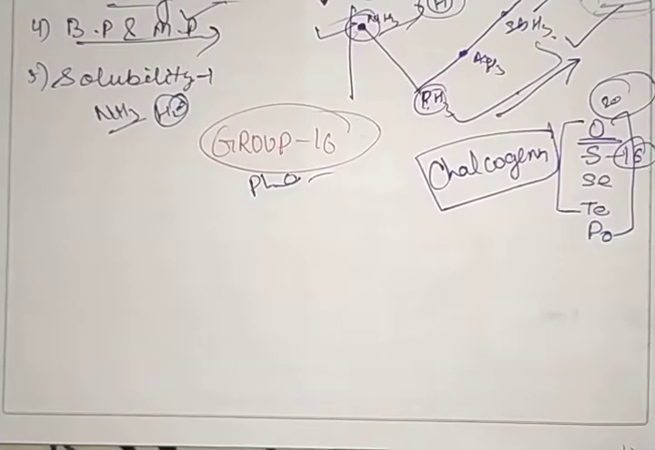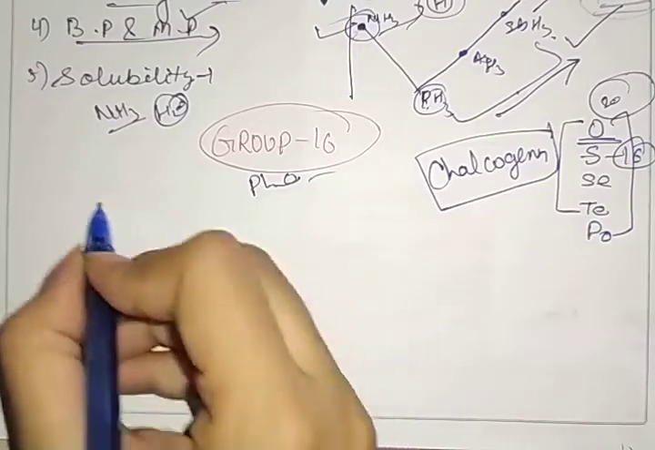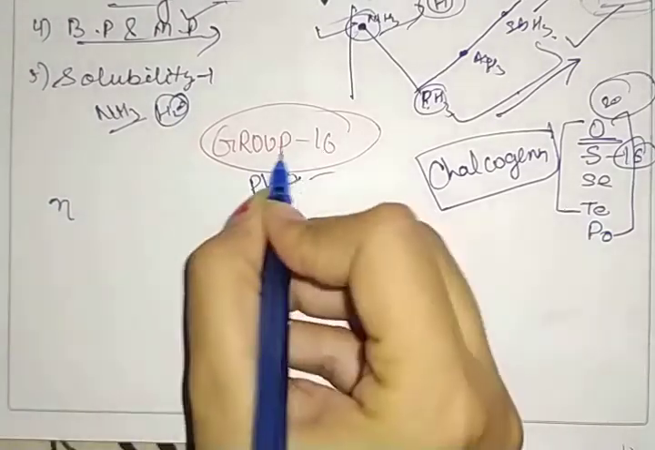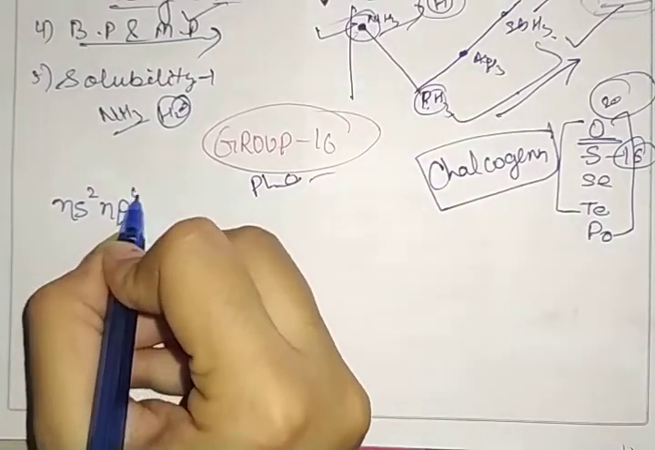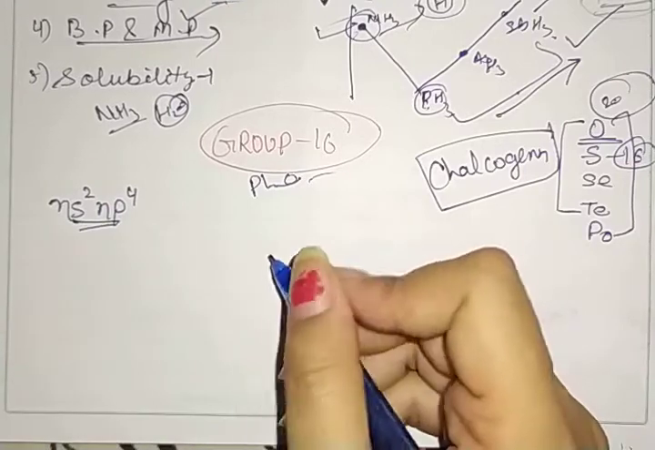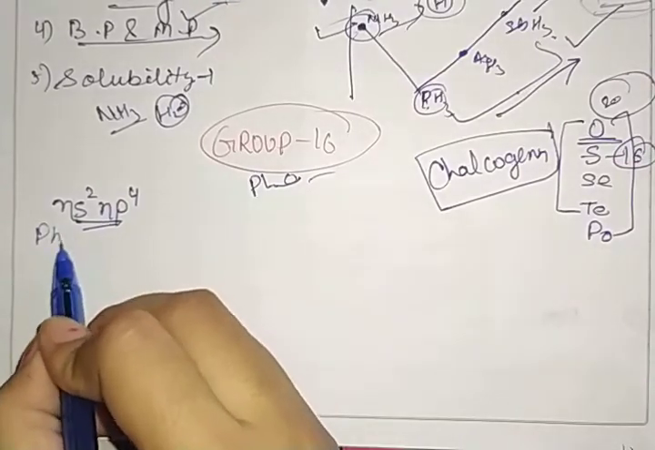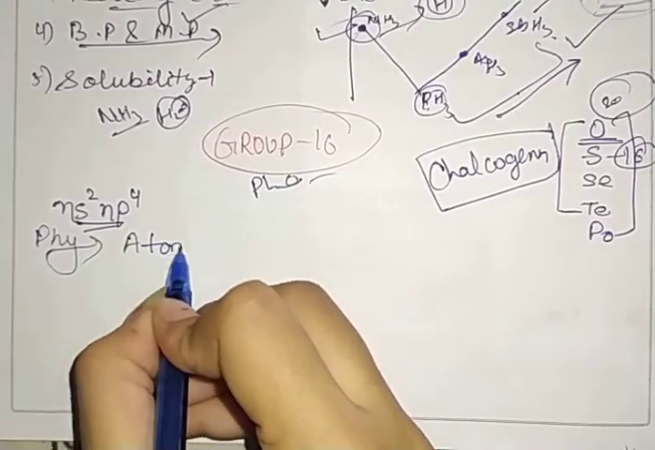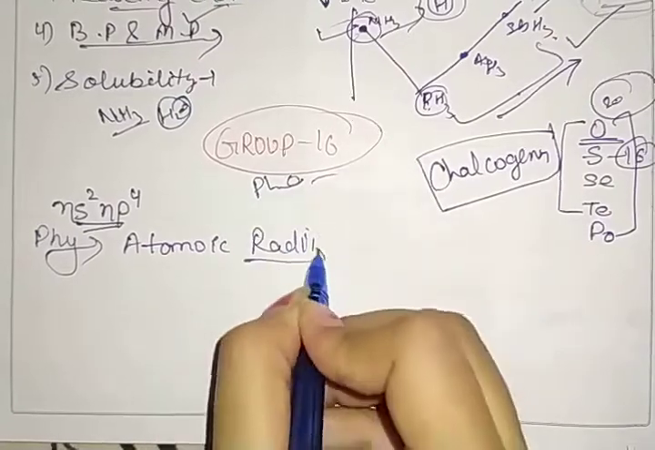Now again, if we are talking about general properties or characteristics, the first one is electronic configuration. The electronic configuration for group number 16 is ns2 np4, so 4 electrons are in the p subshell. Next, if we are talking about physical properties, the first point is atomic and ionic radii.